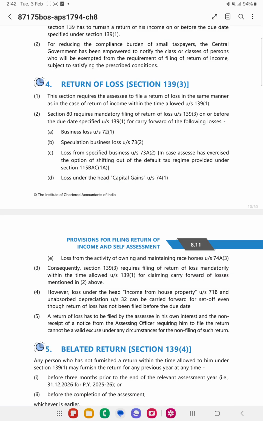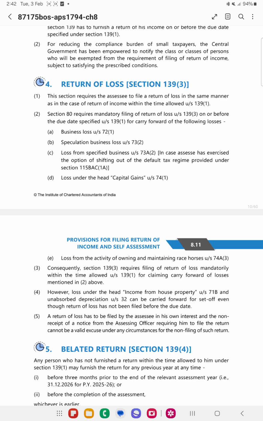Next is return of loss, that is section 139(3). So in case of loss return, if you want to carry forward the loss, whatever losses might be business loss, speculation loss, loss from a specified business, capital gains, and loss from the activity of owning and maintaining race horses.